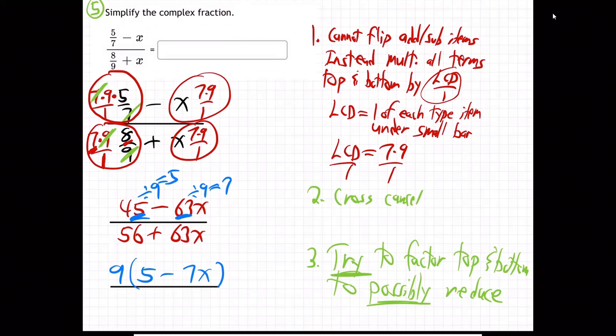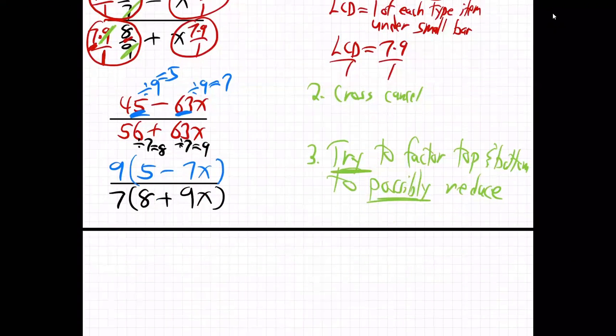Now, what about on the bottom? Both of these are divisible by 7, I think. Yeah. That leaves 7, that leaves 8, that leaves 9. So take out a 7, and that leaves 8 plus 9x. I think I did that right. In other words, let's double check. 7 times 8, 56, yeah. 7 times 9, 63. 7 times 9x is 63x. Yeah, did that right.